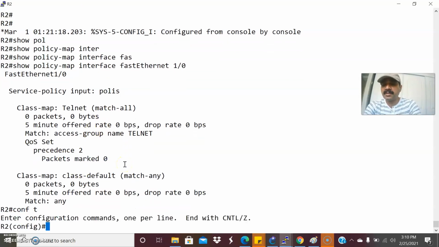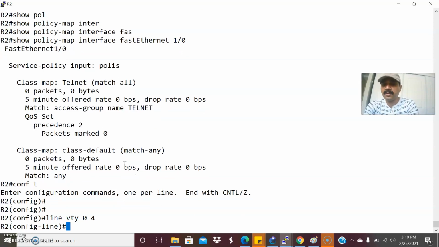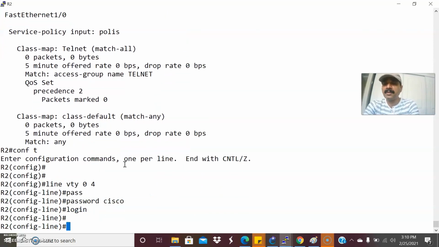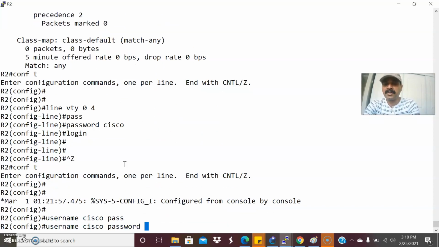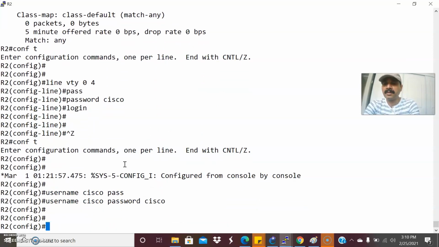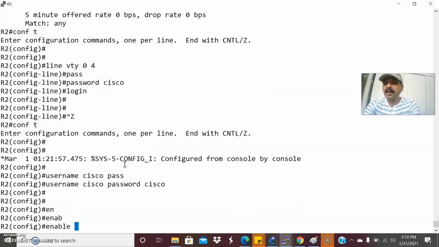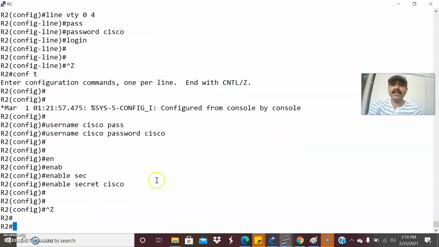So first of all, let us configure the commands for telnet. Line vty 0 4, password is Cisco, login. Then I have to create the username and password. The username will be Cisco and the password is Cisco. Then we'll create the enable secret password. These are mandatory for R1 to initiate telnet to R2. Enable secret will be Cisco. So I have finished the configuration.